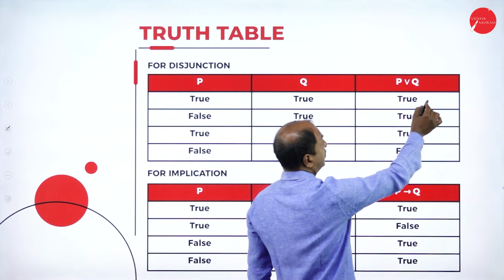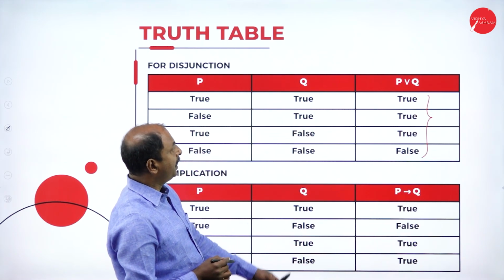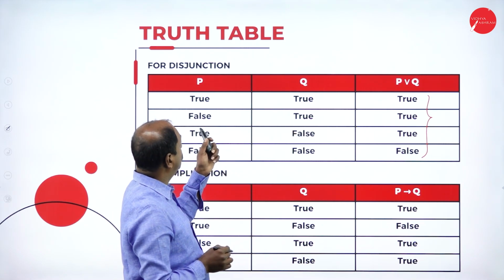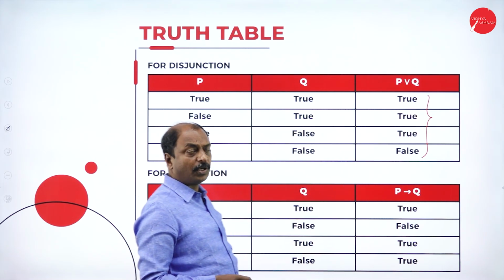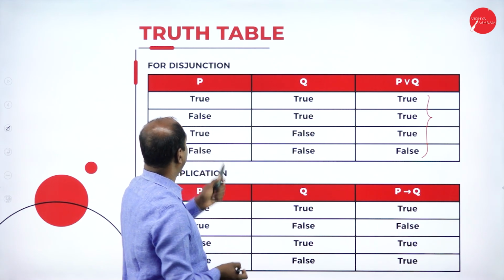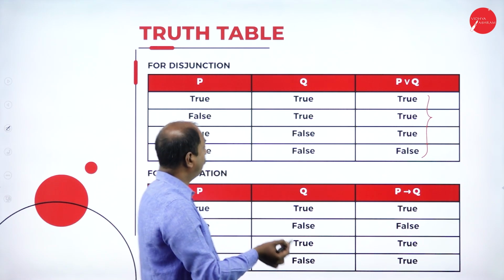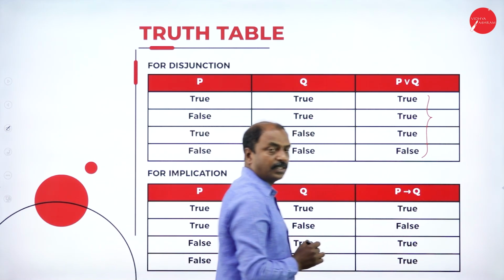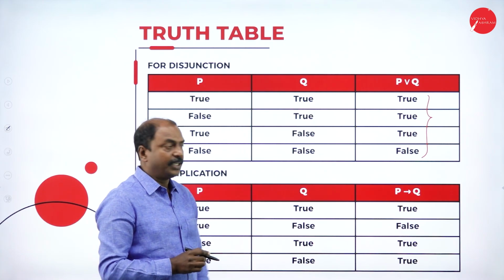So if any of the propositions is true, then the result is true. Considering these three combinations, one of them is true, so the result is true. But the fourth combination is false and false, so the result is false. This is the definition of the disjunction operation.